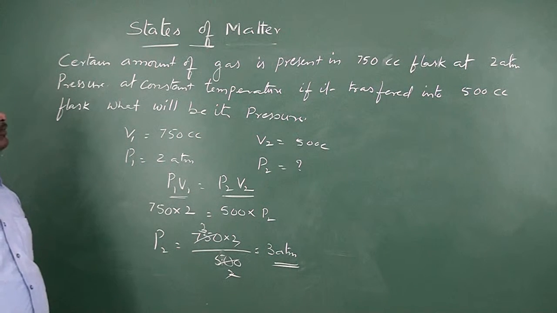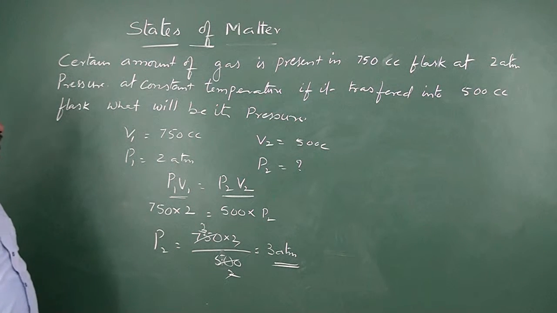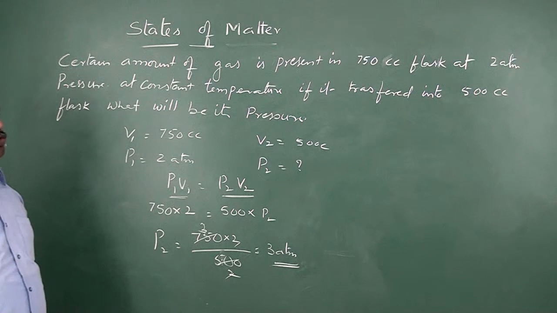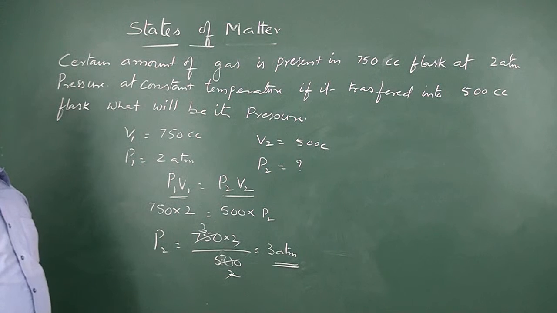So this is Boyle's law. Once again, a certain amount of gas is present in a 750 cc flask at 2 atmospheres pressure. At constant temperature, if it is transferred to a 500 cc flask, what will be its pressure?